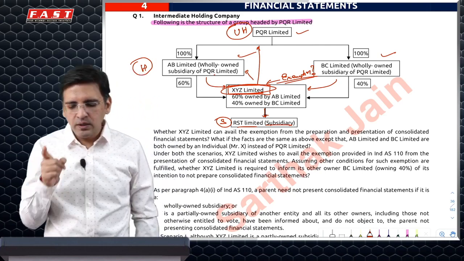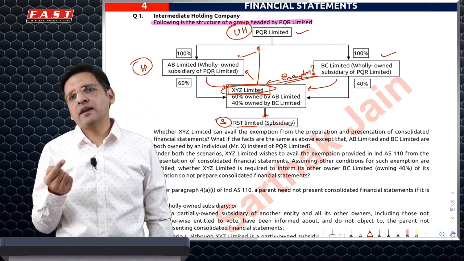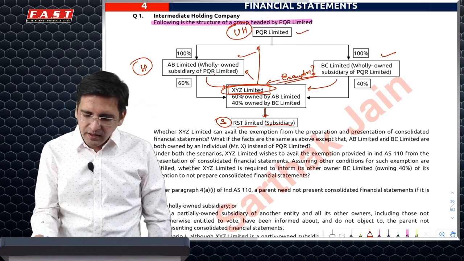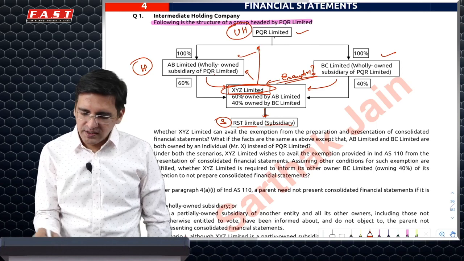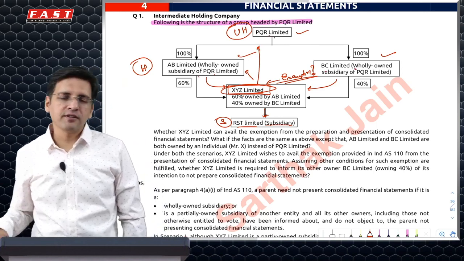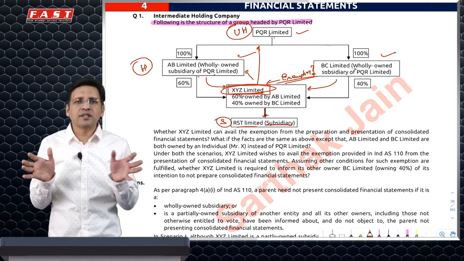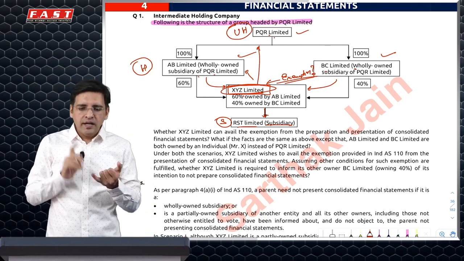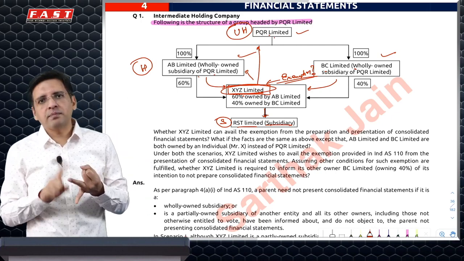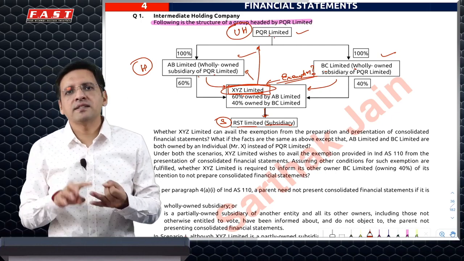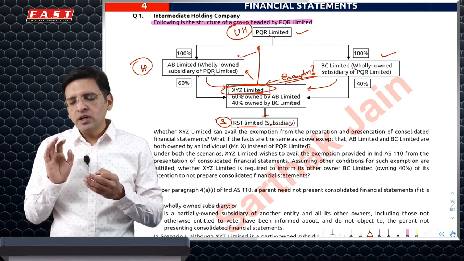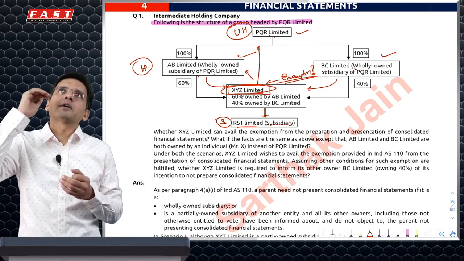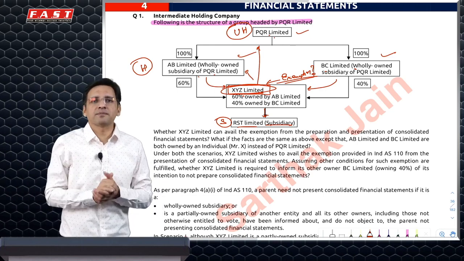Now, in this case, if PQR Limited is a company which is preparing financial statements as per Ind AS, then XYZ is a 100% subsidiary of PQR, because 60 plus 40 are both owned by two subsidiaries of PQR. So two subsidiaries having 100% stake in a company will make it a 100% subsidiary of PQR. Hence, XYZ, if it is an unlisted company and PQR is presenting financial statements, is exempted. They don't even have to consult or discuss with BC Limited, the other shareholders, because here the ultimate holding company has a 100% subsidiary.